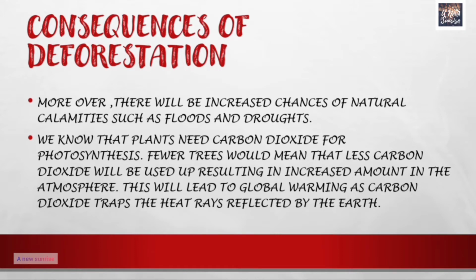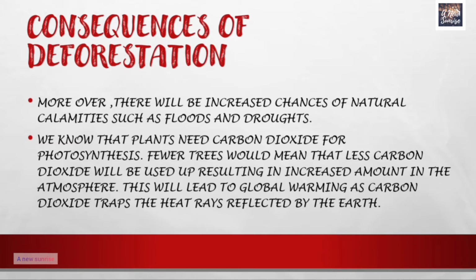We know that plants need carbon dioxide for photosynthesis. Fewer trees would mean that less carbon dioxide will be consumed, which will result in an increased amount of carbon dioxide in the atmosphere. This will lead to global warming, as carbon dioxide traps the heat rays reflected by the earth. If carbon dioxide is in excess in the atmosphere, then global warming will take place.